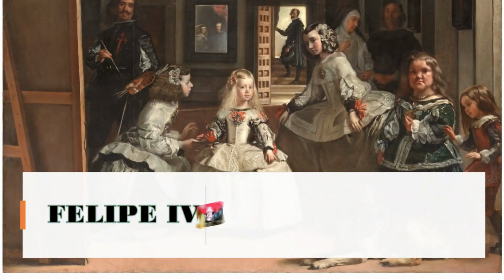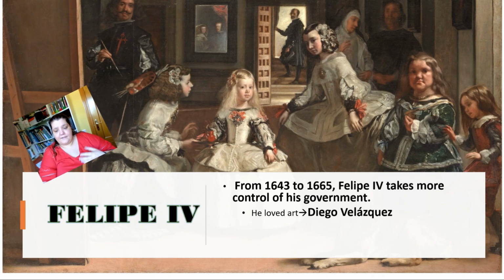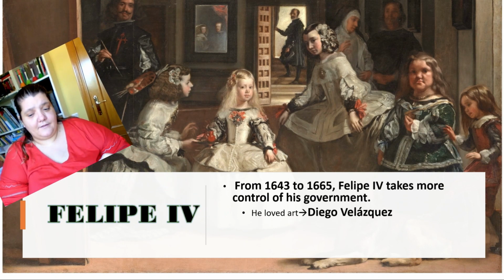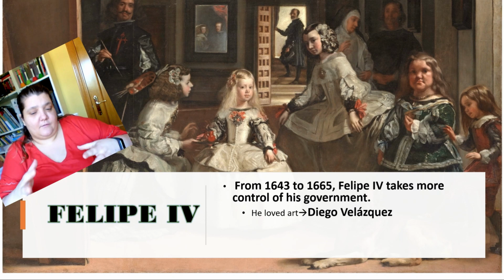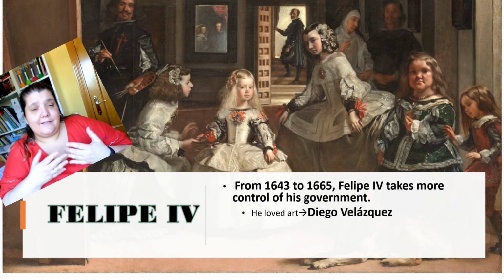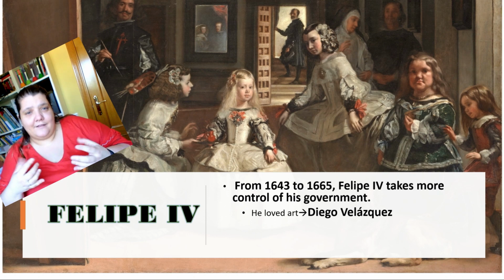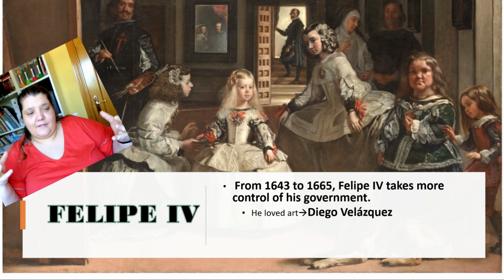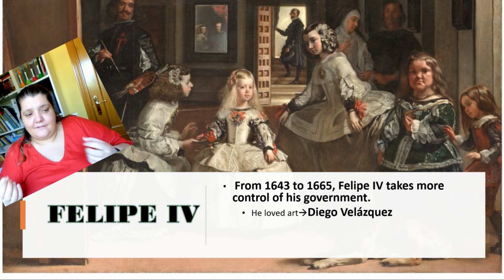As we said before, from 1643, Felipe took more control of his government, and he started governing his country by himself without the help of the Valido. And he was a person who loved art. He had a big collection of paintings, the most important in Europe at the time.